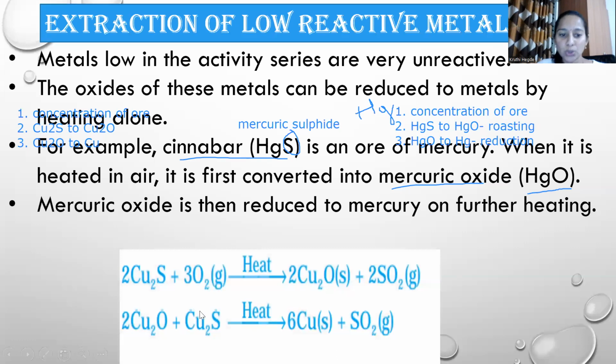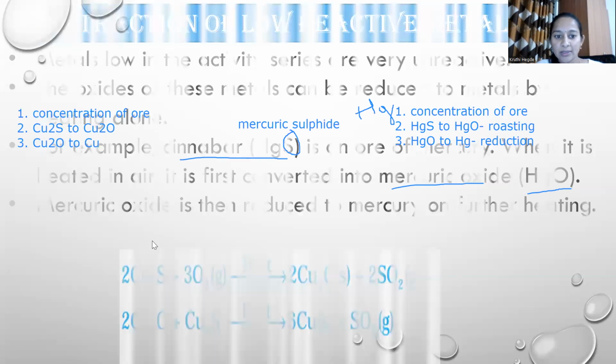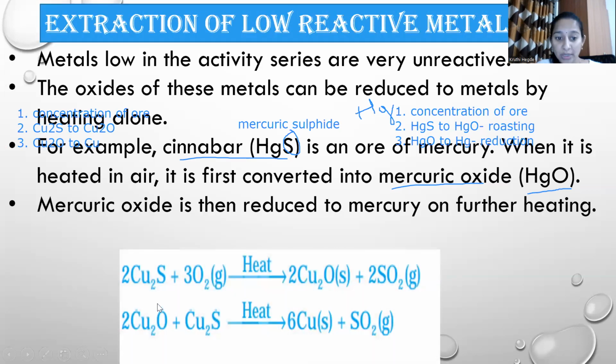Cu2S is heated in presence of oxygen to get Cu2O, copper oxide, and sulfur dioxide is released. Then copper oxide is heated in presence of copper sulfide, which is one of the reactants in the first step. When this mixture is heated, Cu plus SO2 is produced. This particular step is called auto reduction of copper.